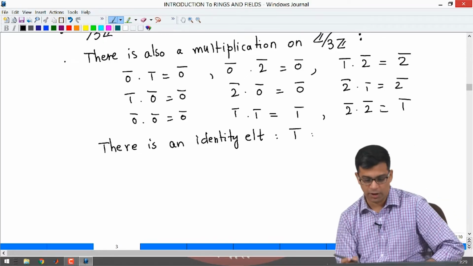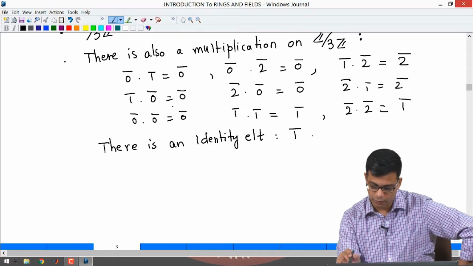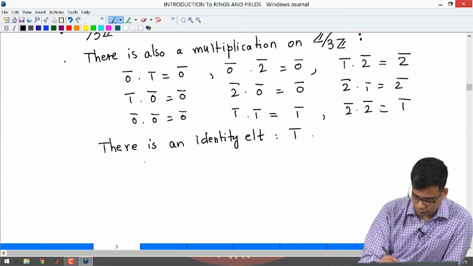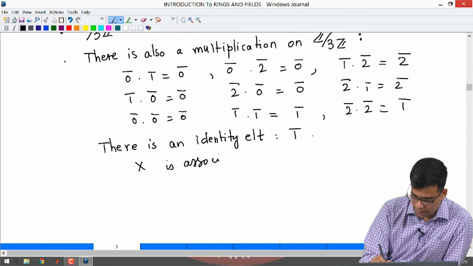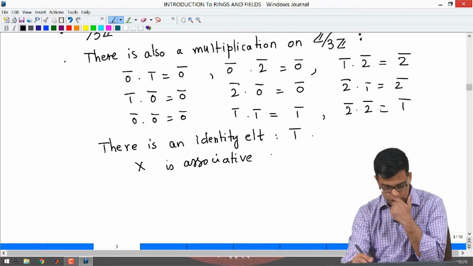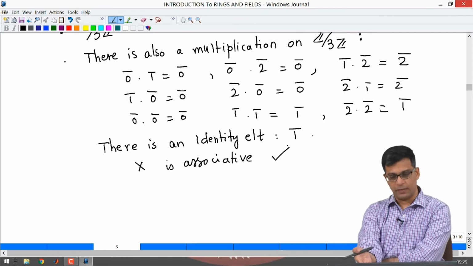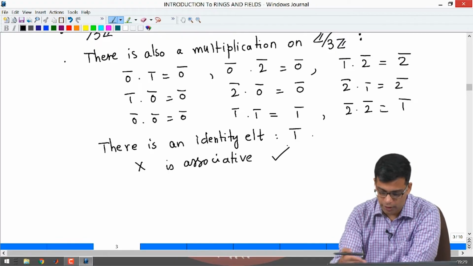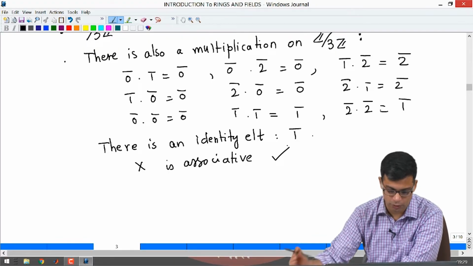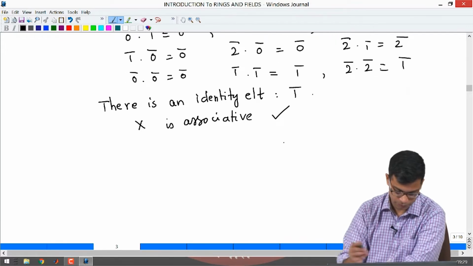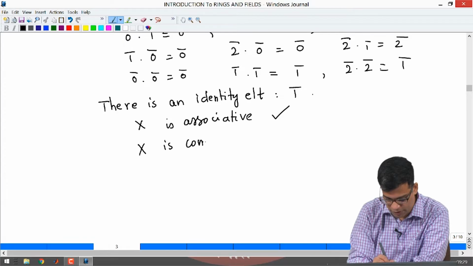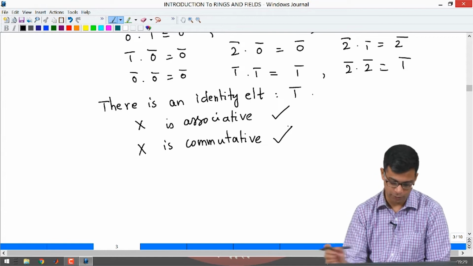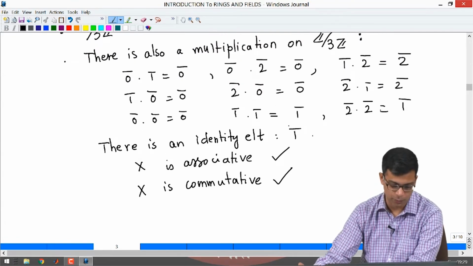Namely 1 bar is an identity element, because whenever you multiply anything by 1 bar, you get that element back. It is certainly associative. Why is that? This is something I will not spend a lot of time discussing, but it is basically because multiplication of integers is associative. To multiply cosets, you are really multiplying integers and then taking the corresponding coset. So this is associative. This is also commutative for the same reason, because multiplication of integers is commutative, and hence it has all the properties that we want.